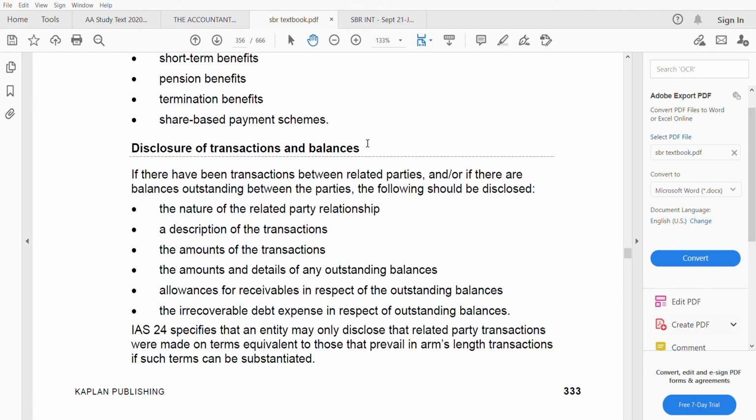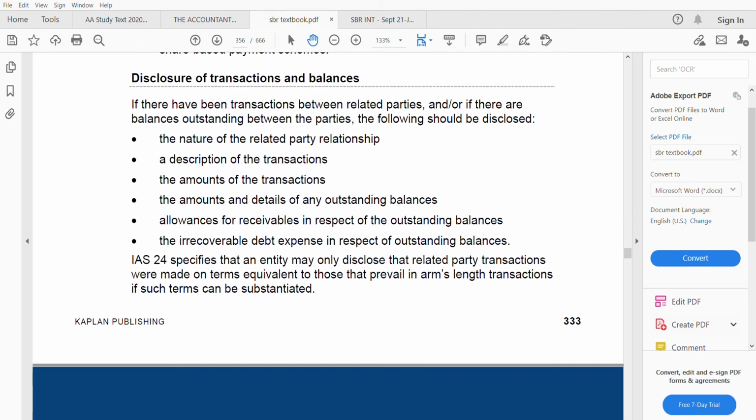Okay, so if there are transactions between the related parties, and also if there are balances outstanding between the parties, it should be disclosed. What should be disclosed? The list is given. First, you need to disclose the nature of the related party relationship. What is the nature? Then you need to describe the transactions. Who is owing whom and all.